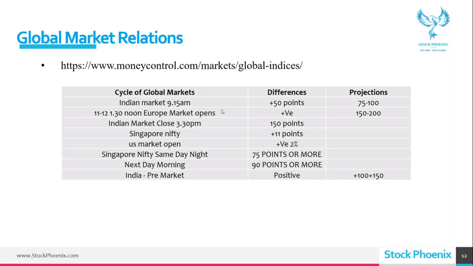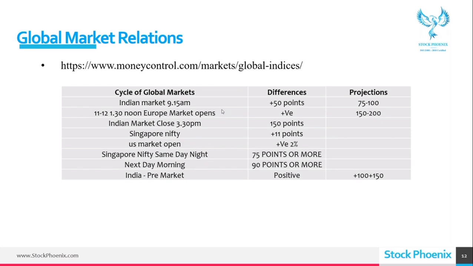So if the European market opens negative and my market was positive, it might not have given that much fall, but there will be a reflection, like from 75 to 100 it may come down to 50, 20, 30, or sometimes negative. So if it is along with my market direction, then I am doubled.